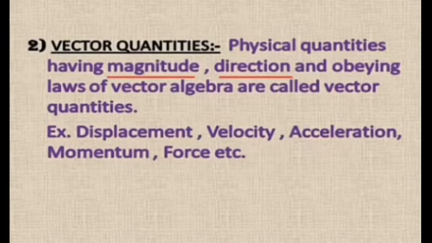Second, vector quantities. Those physical quantities having magnitude, direction and obeying the laws of vector algebra are called vector quantities, like displacement, velocity, acceleration, momentum, force, etc. All these quantities have magnitude as well as direction, and also they obey the laws of vector algebra. That is why they are called vector quantities.